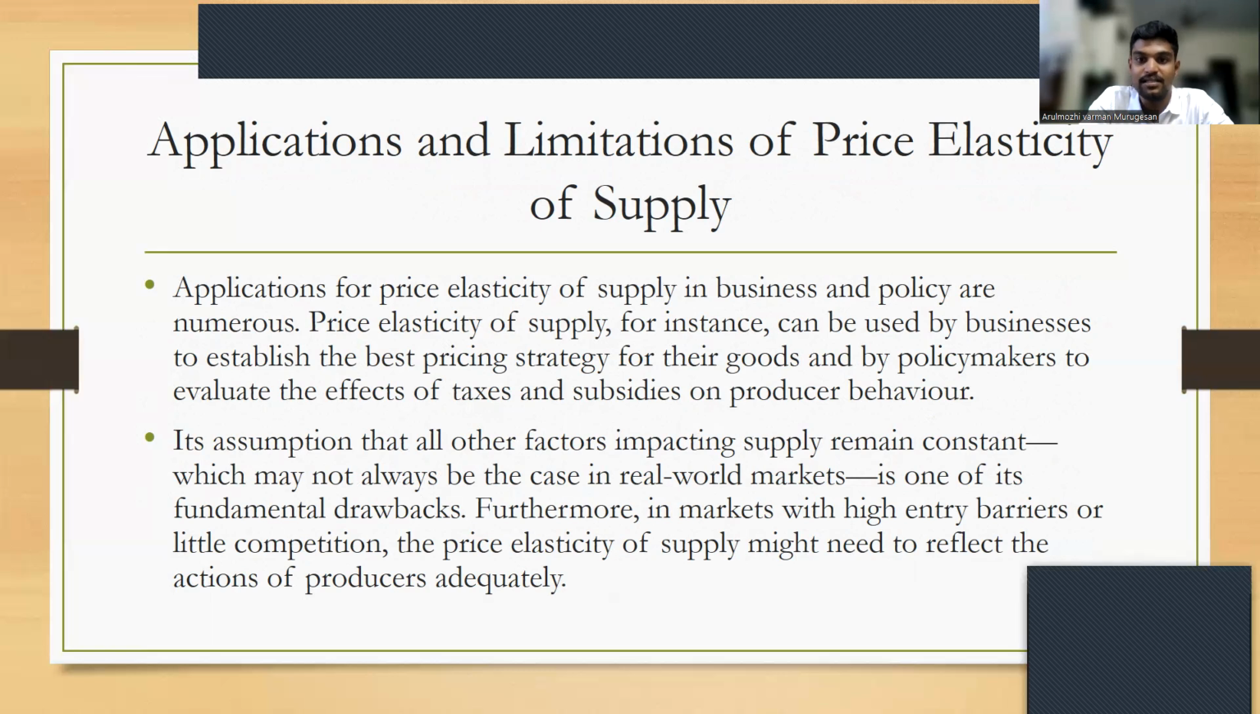Applications for price elasticity of supply in business and policy are numerous. Price elasticity of supply, for instance, can be used by businesses to establish the best pricing strategy for their goods and by policymakers to evaluate the effects of taxes and subsidies on producer behavior. Its assumption that all other factors impacting supply remain constant, which may not always be the case in real-world markets, is one of the fundamental drawbacks. Furthermore, in markets with high entry barriers or little competition, the price elasticity of supply might not reflect the actions of producers adequately.